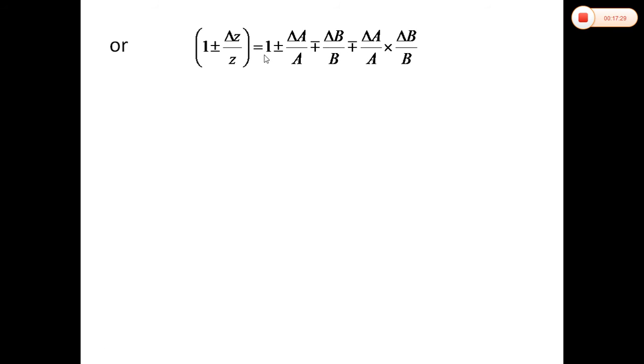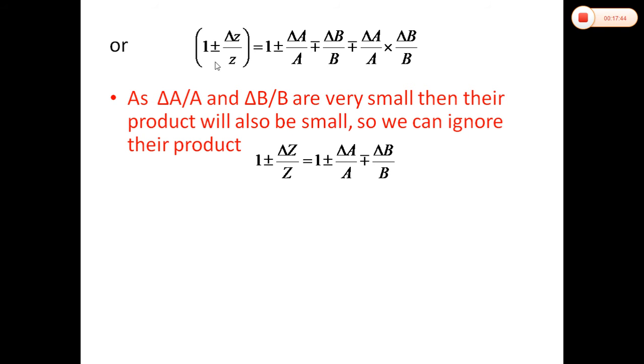After multiplying, we got this relation, and here again delta A over A and delta B upon B are very small, so their product will be very small and we can ignore this product. So we got 1 plus minus delta z upon z is equal to 1 plus minus delta A upon A minus plus delta B upon B.